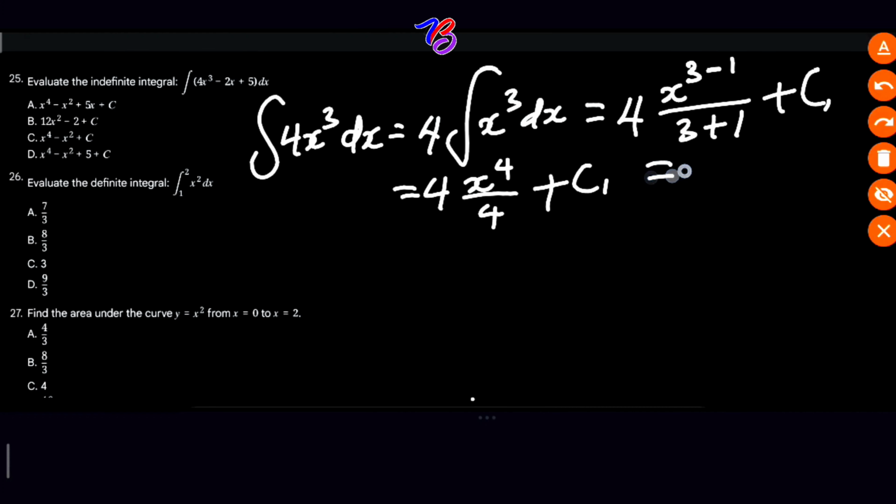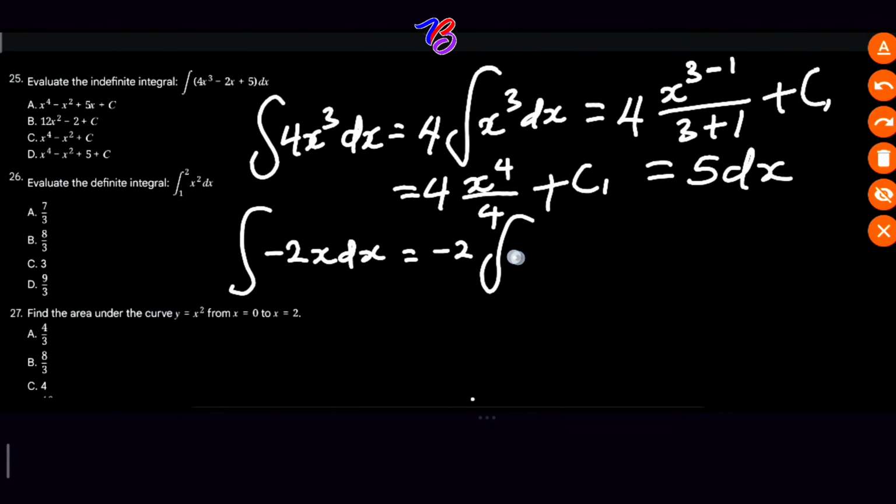This will tend to what? 5 dx. Okay? Then if you are picking the second part, let's integrate the second part. We have integration of negative 2x dx will give us negative 2 times integration of x raised to power 1 dx, which is equal to negative 2 times x raised to 1 plus 1 all over 1 plus 1, plus your constant.